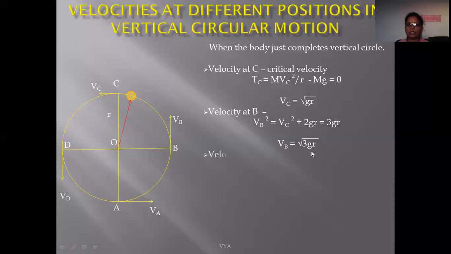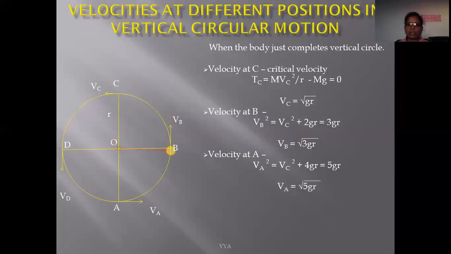Now the velocity at the bottom position, again we use the law of conservation of energy. From that law, the total energy at point A is equal to the total energy at point C. The total energy is nothing but the sum of kinetic energy plus potential energy. Here we consider the velocity at top position, which is equal to square root of 5gr.